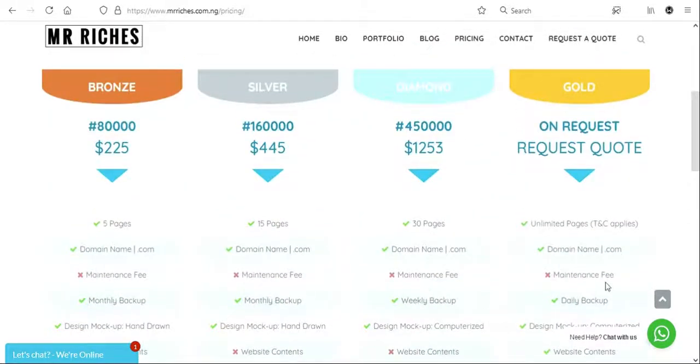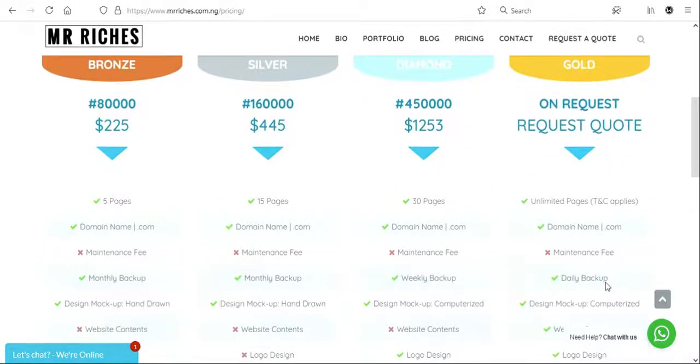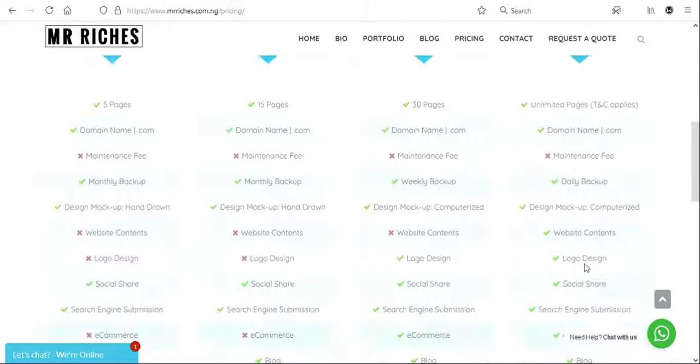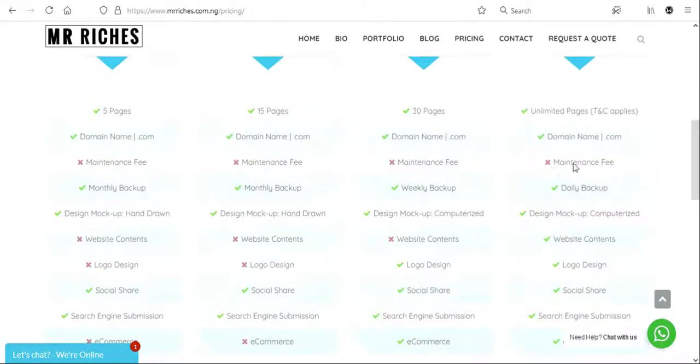The last plan says request on quote. So these are for higher projects that do not fall within the category of these three. The only thing that stands out there is no maintenance. For website content, yes, depending on the project, but no maintenance. Maintenance is not part of the development. We might give you full maintenance, but you will have to pay for your yearly renewal.